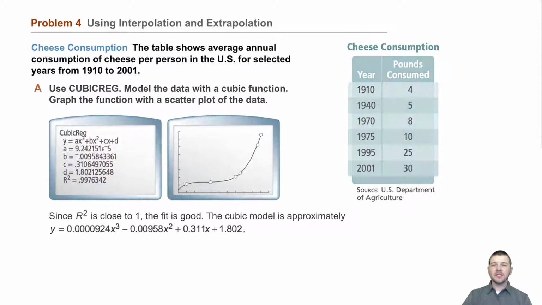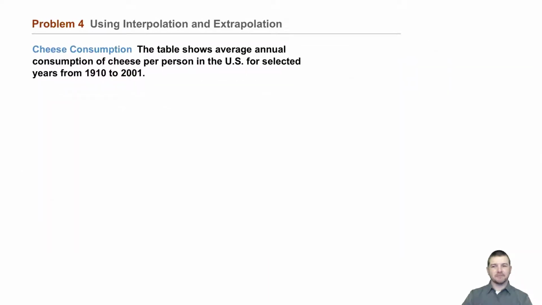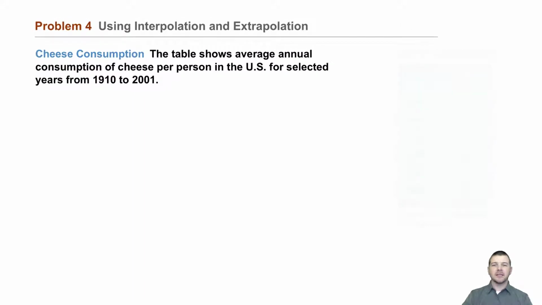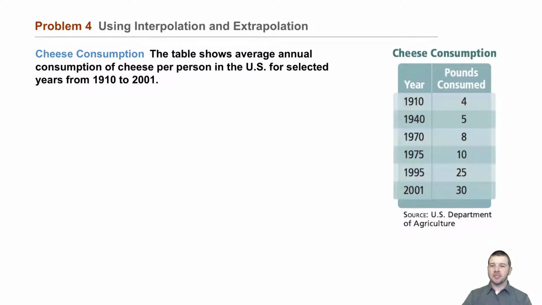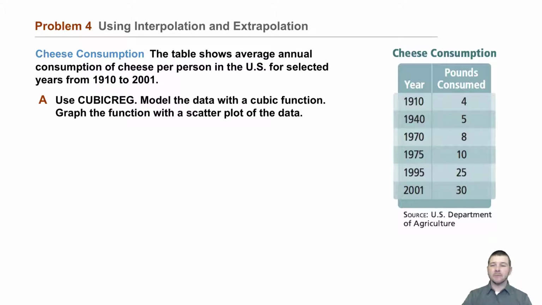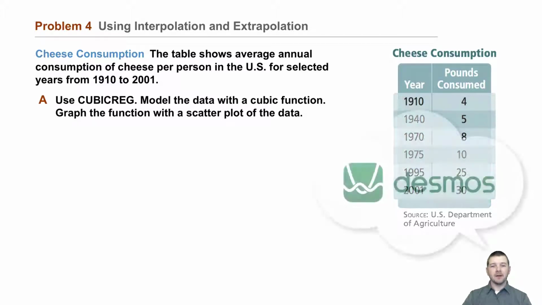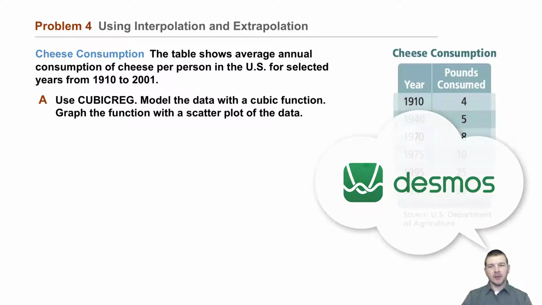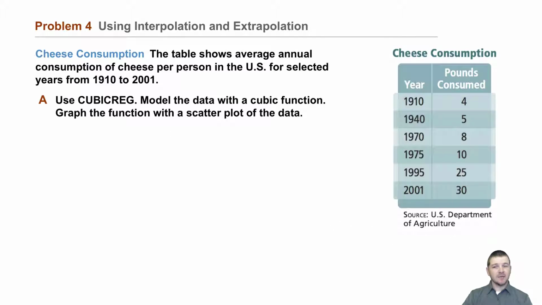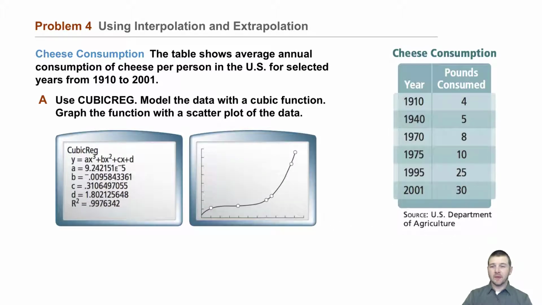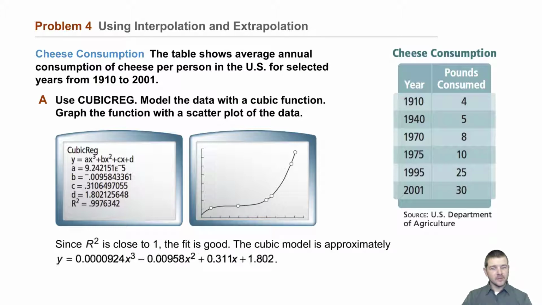Problem 4. Using interpolation and extrapolation. Cheese consumption. The table shows average annual consumption of cheese per person in the US for selected years from 1910 to 2001. Part A. Use cubic regression to model the data with a cubic function. Graph the function with a scatter plot of the data. That's been completed here. We can see the screenshots from a graphing calculator. And since r squared is close to 1, the fit is good.